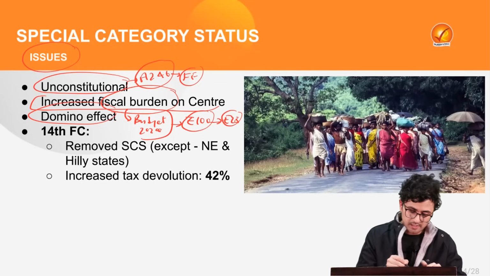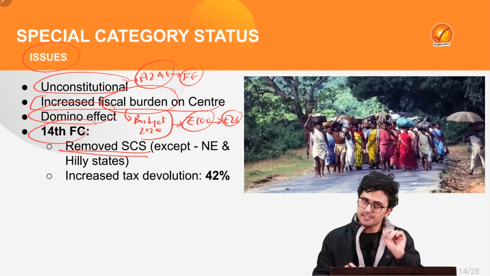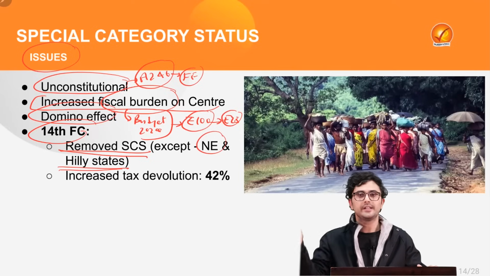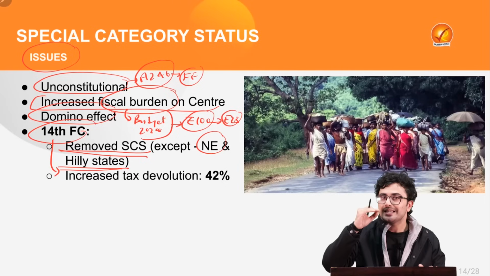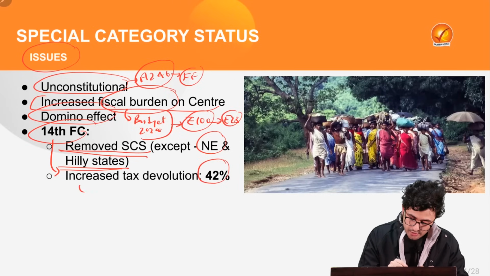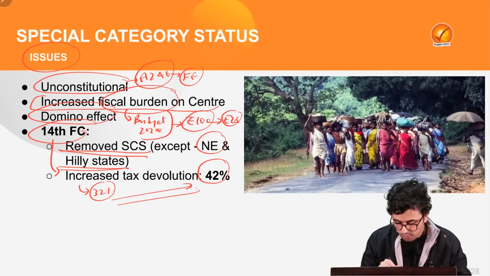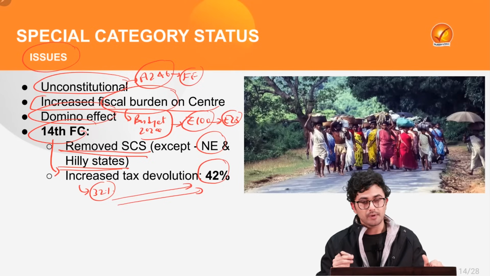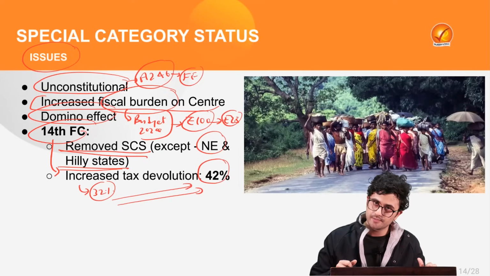Thus, the 14th Finance Commission removed the special category status for a number of states except northeastern states and the states which fall under the hilly terrain. Also, the 14th Finance Commission recommended to increase the tax devolution to 42%. Before this, it used to be 32%. But now it has been increased to 42%, which means that of whatever tax is collected by the central government, now a 42% share will be directed towards the states.